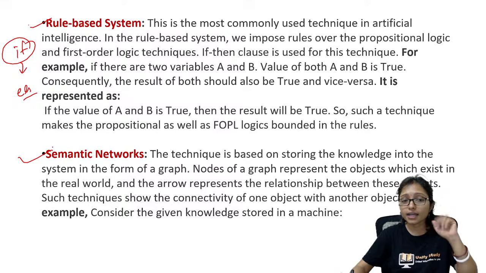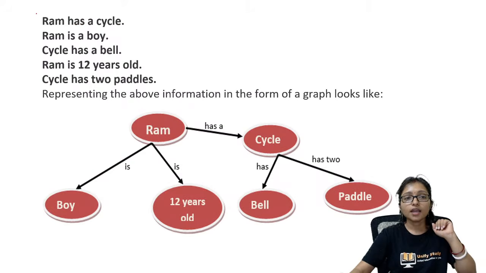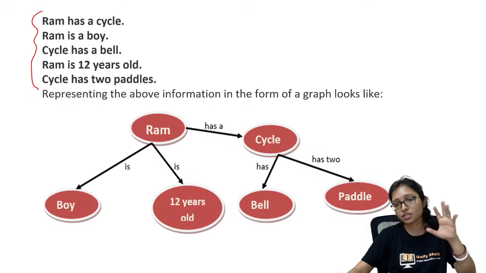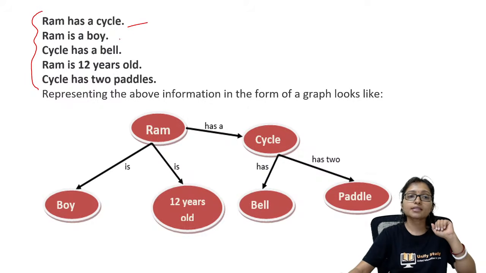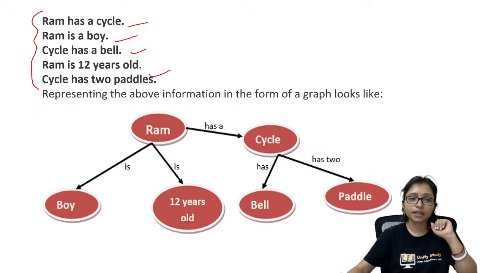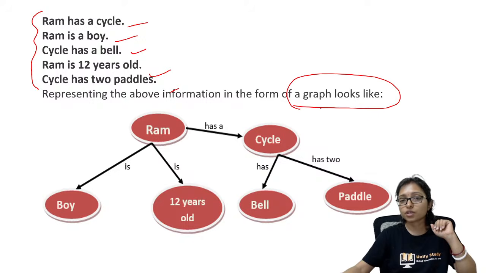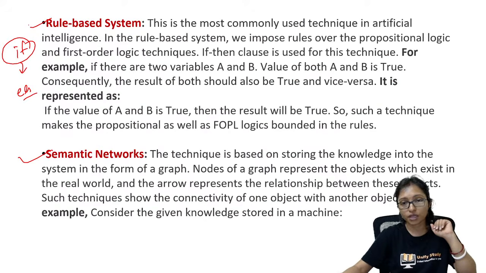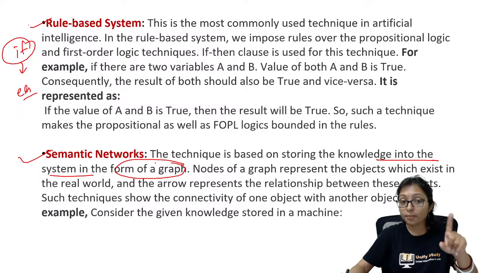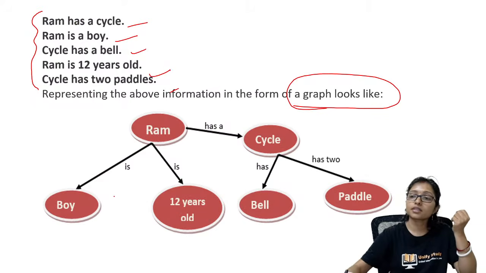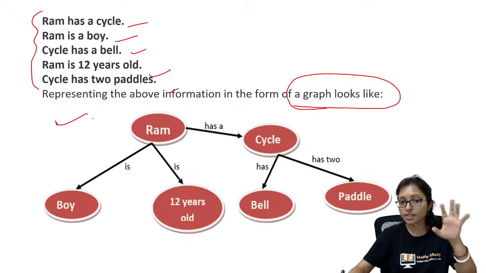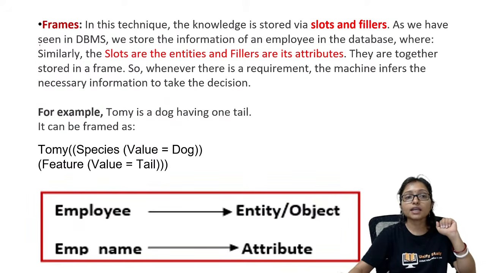Semantic network. How does a semantic network work? You can see this is a representation: Ram has a cycle, Ram has a ball, cycle has a bell, and this is how we represent it in a semantic network. It is a graphical look. It is based on knowledge stored in the system in the form of a graph. A matching type question can come here: how does a semantic network store knowledge? In the form of a graph. You can see this is how it is represented. It is a form of graph only. Next one is frame.